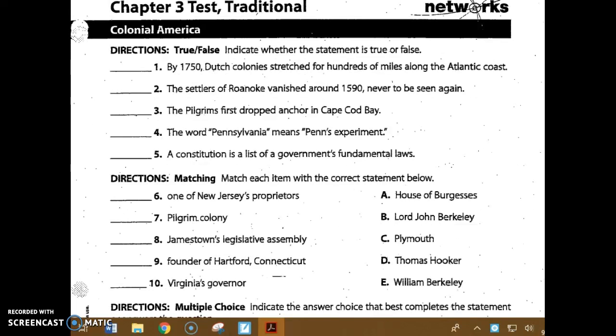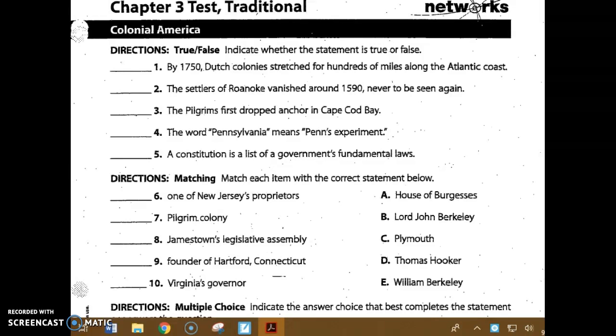Number 1. By 1750, Dutch colonies stretched for hundreds of miles along the Atlantic coast. Number 2. The settlers of Roanoke vanished around 1590, never to be seen again. Number 3.